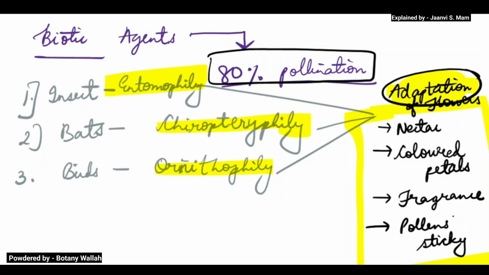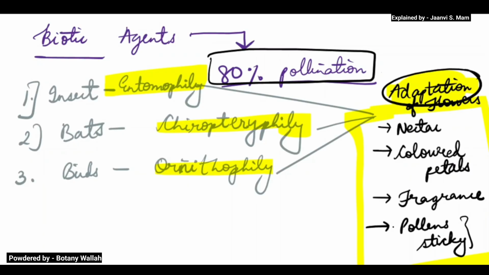The pollen will also be sticky, that yellowish sticky thing. And why is this sticky material there? Because it can stick on the pollinators' feet, legs, and claws.